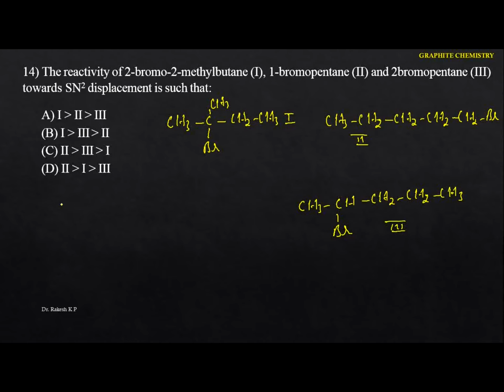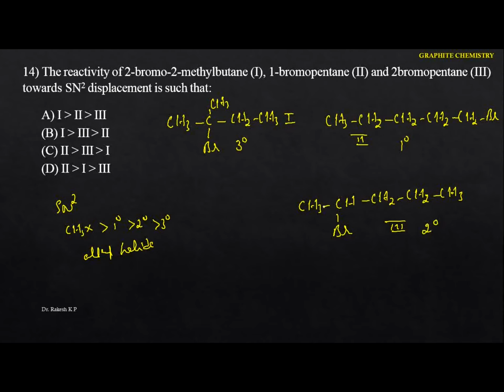But we know that the order of reactivity for SN2 is, the methyl halide will be the most reactive. And next comes the primary, secondary, and the tertiary alkyl halides. This is the order of reactivity for SN2. Identify this one: this is an example for the tertiary, this is an example for the primary, and this is an example for the secondary.